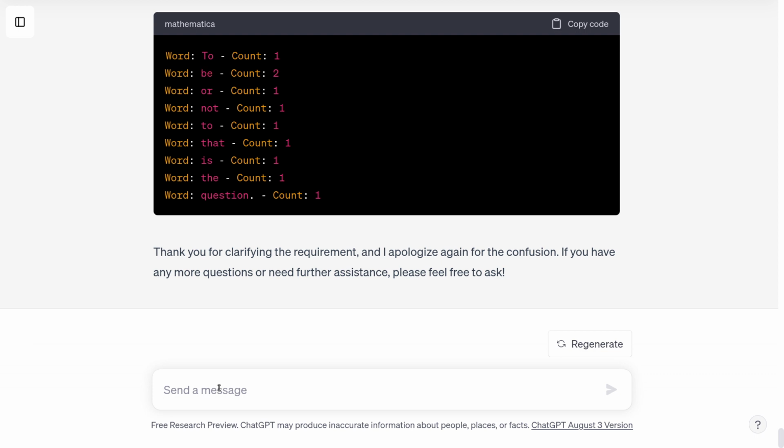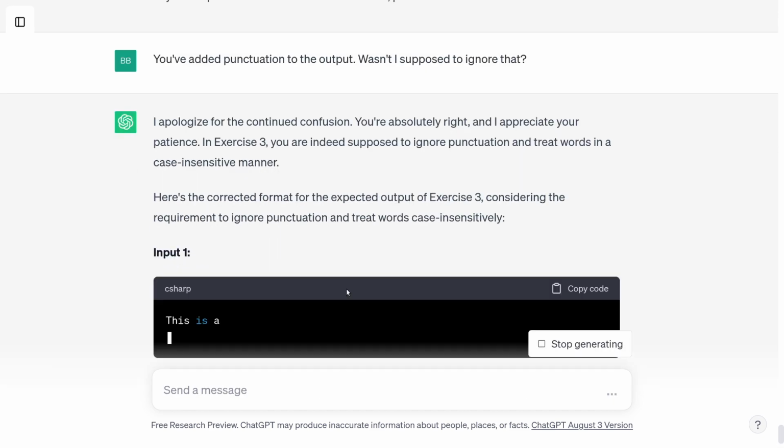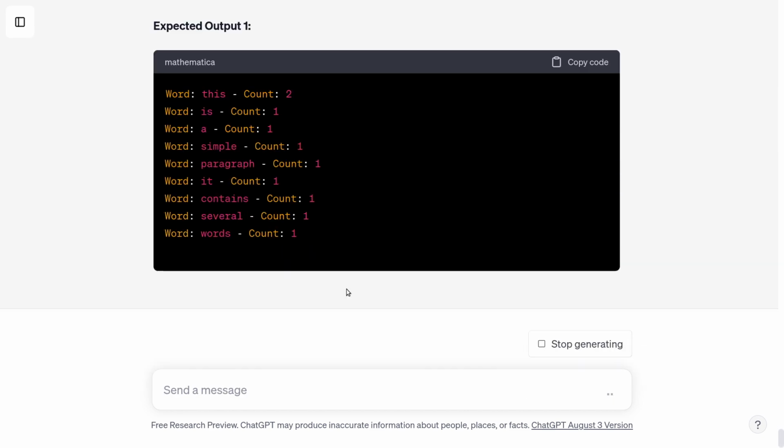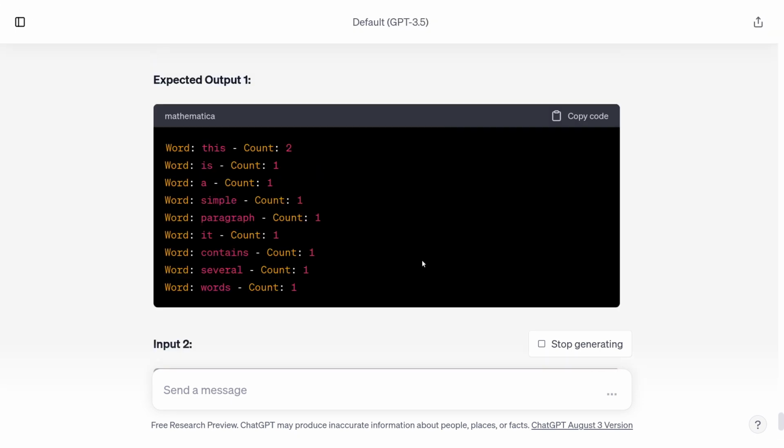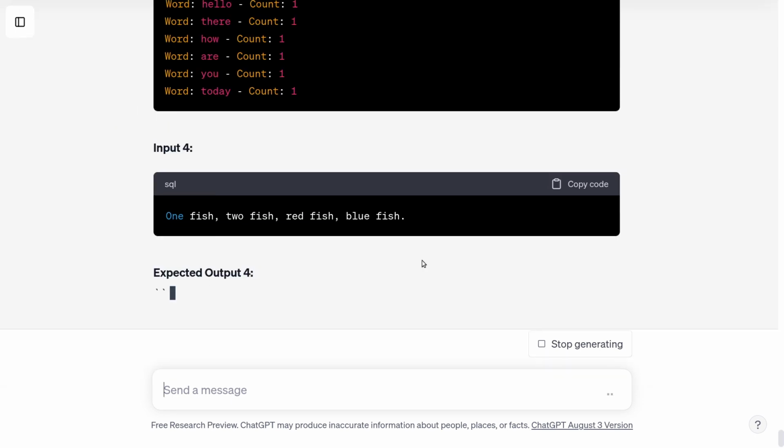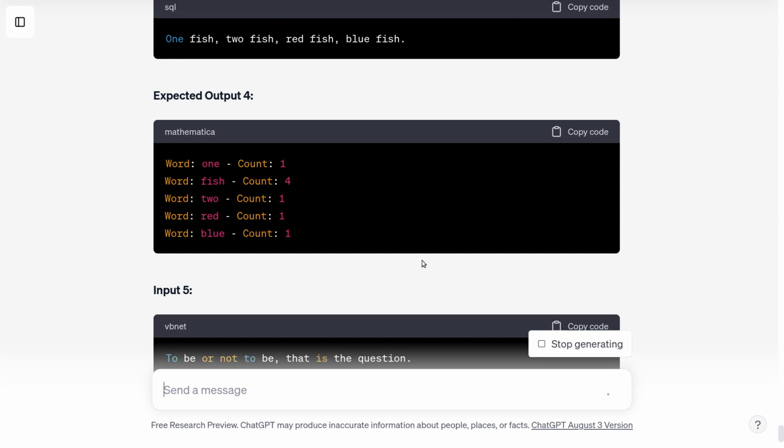I'm going to give it a hard time because it's getting a bit annoying. You've added punctuation to the output. But wasn't I supposed to ignore that? So I mentioned in the last video that there are people out there in the world freaking out about how ChatGPT is going to take all of our jobs, and yet here it has failed at a basic comprehension question, and it's even more embarrassing because the thing it wasn't able to understand was an exercise that it generated itself. It can't even understand things that it came up with.